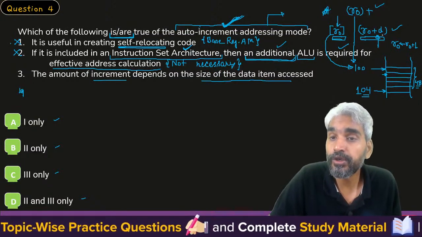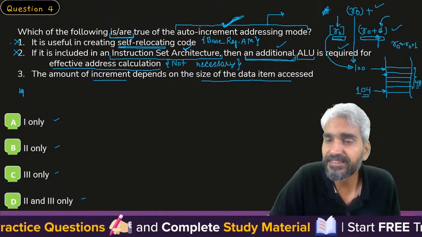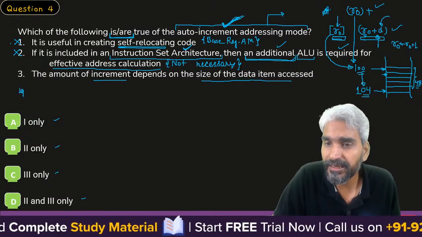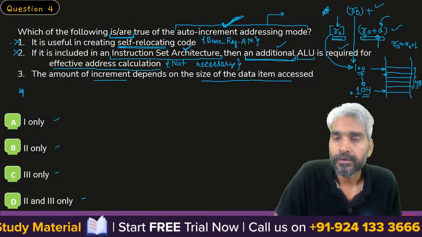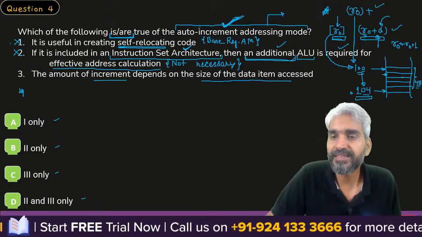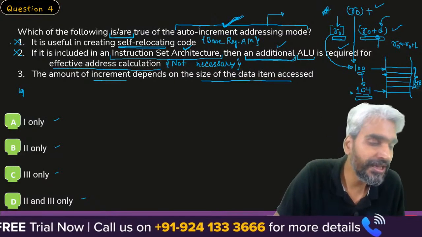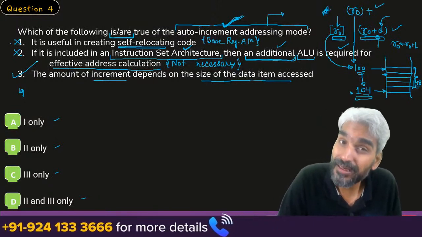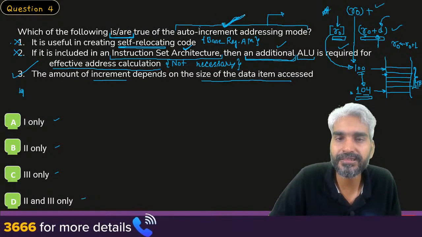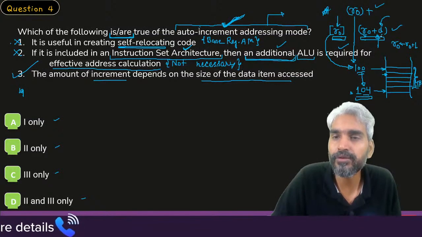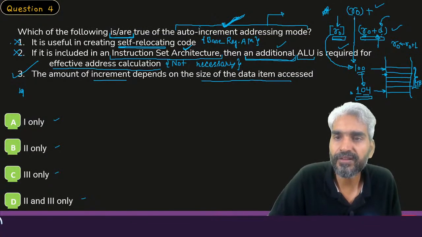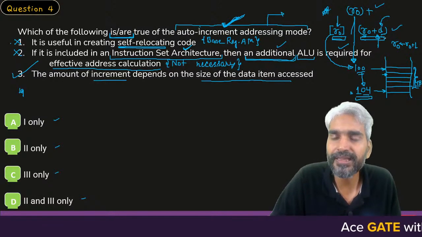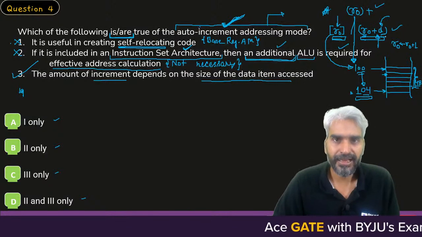So what we need to add to the existing address? Sir, we need to increment the existing address by a value same as the size of the data which is being accessed. Clear? Therefore, yes, statement 3 is correct: if we are using auto increment addressing mode, then every time after evaluating the effective address, we will have to increment the value by the size of data that is being accessed.